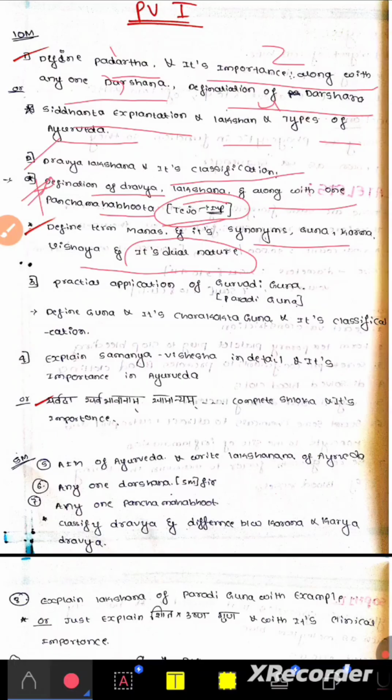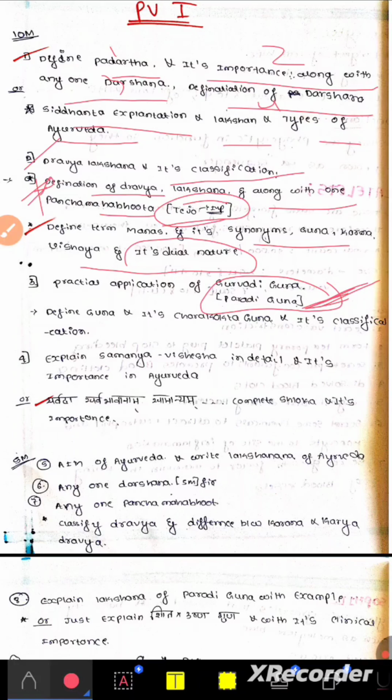Next, the third question: practical application of Gurvadi Guna or Paradi Guna. Any one they'll ask. Either Gurvadi Guna practical application or Paradi Guna practical application, but most of the time the repeated one is Paradi Guna. If you take Sankhya as a Paradi Guna, you have to write the definition, its meaning, types, and how it is applied clinically. Like Sankhya, if you calculate, every 3 days once we have to take Vamana. So such examples should be given.